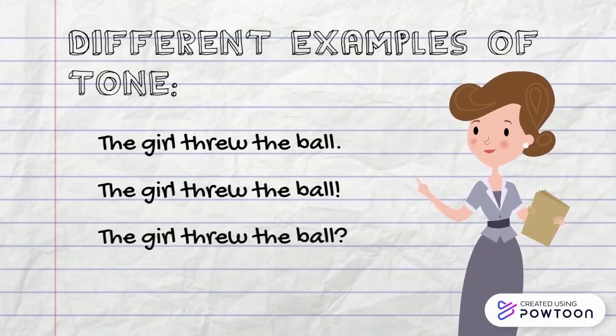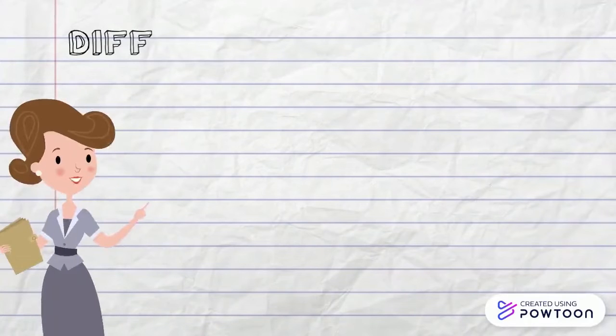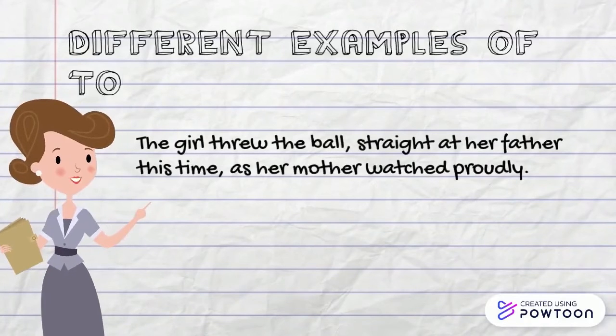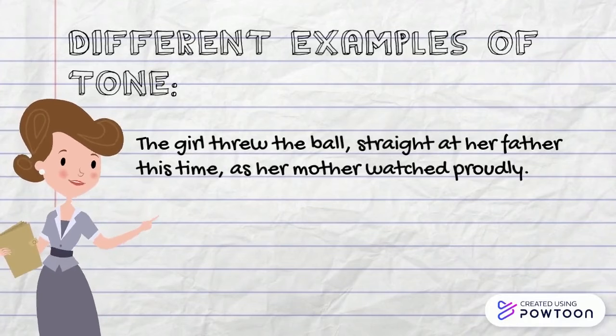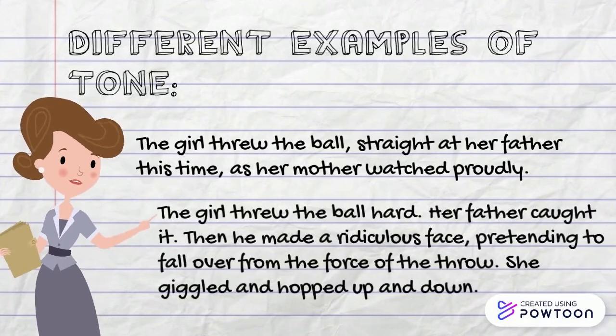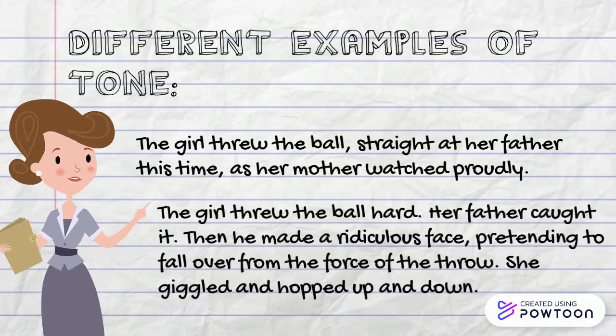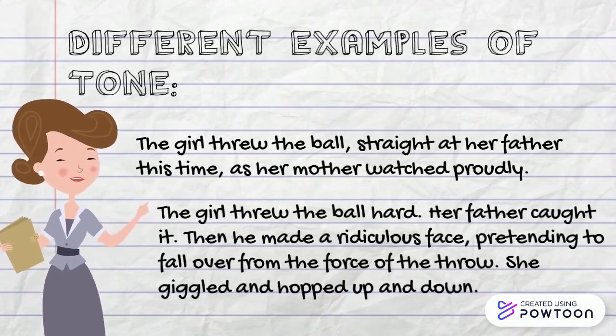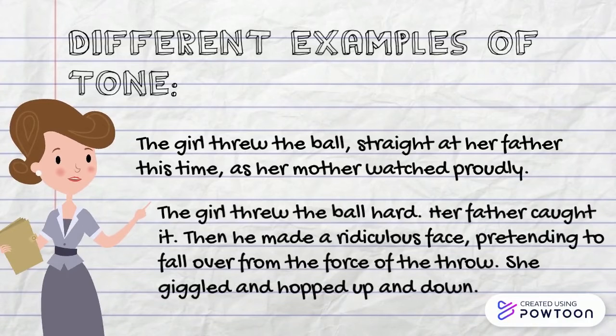Here we have different examples of tone. First is period. The girl threw the ball. Next is exclamation point. The girl threw the ball! Third is question mark. The girl threw the ball? Fourth is commas. The girl threw the ball straight at her father this time, as her mother watched proudly.